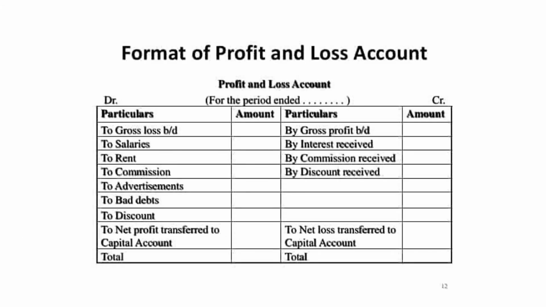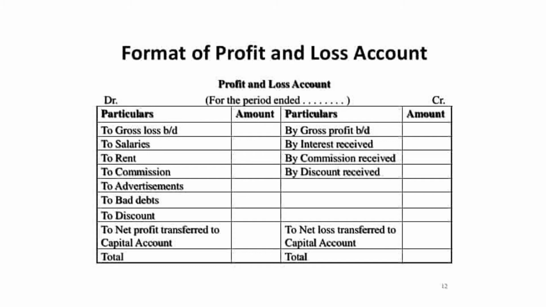This is the format I have shown you here. The format of a profit and loss account for the period ended. On the left hand side is the debit side, on the right hand side is the credit side. We have a number of items like salary, rent, commission, advertisement, bad debt, discount. At the end, net profit. On the right side, we have some incomes like discount received, commission received, and interest income, where we have given money as a loan to someone and are receiving interest. So income minus expenditure is equal to net profit, which will be transferred to the capital account.